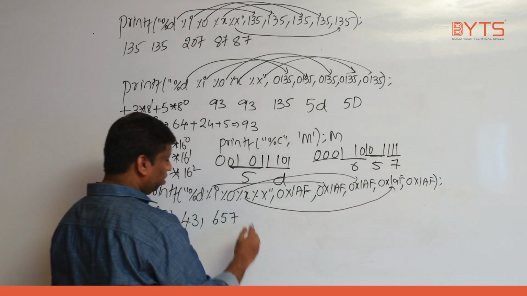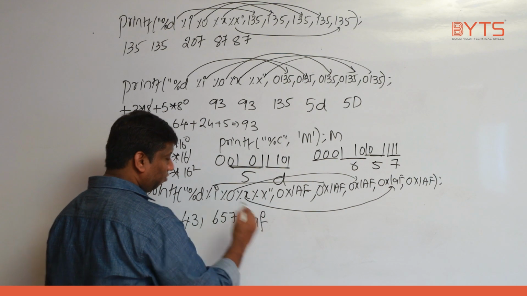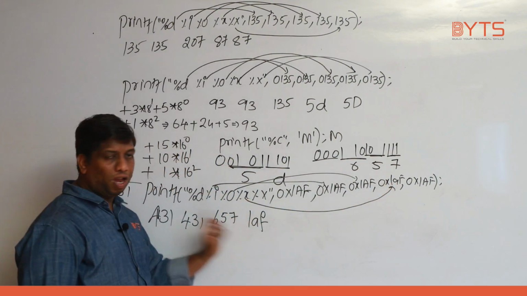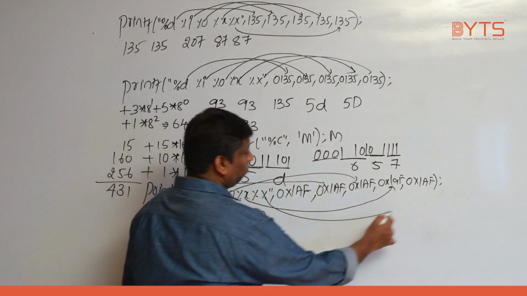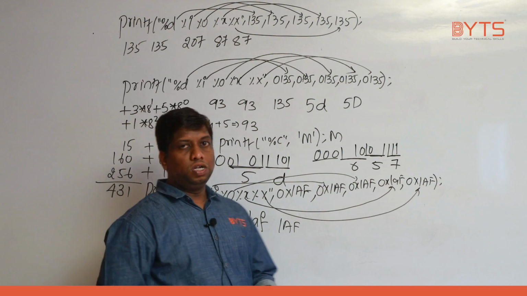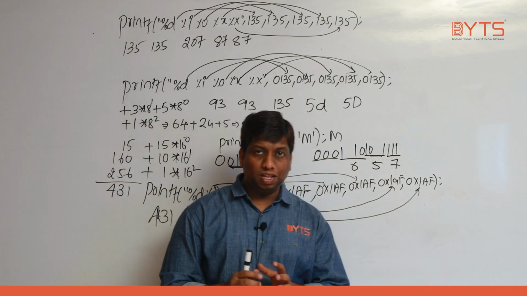%x is hexadecimal. Given data also hexadecimal. So 1, small a, small f. Whether you write capital or small, I don't really bother. Small x means small ABCDs. That's all. This will print what? 1 A F. So this type of questions are coming in the exam.